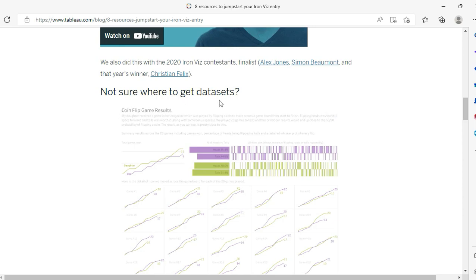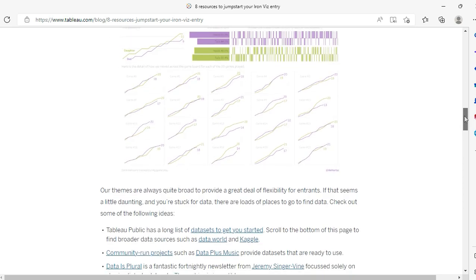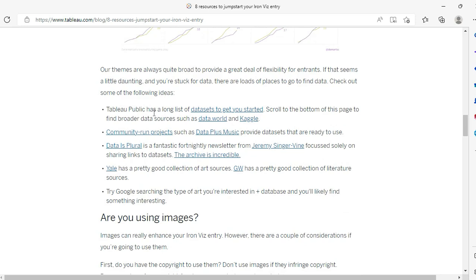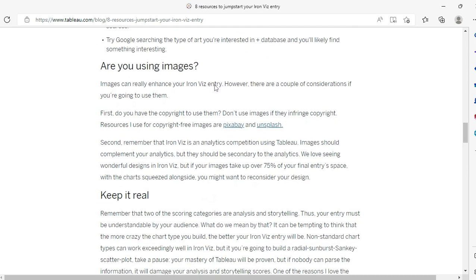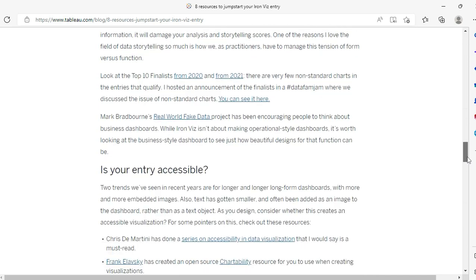Not sure where to get the data set? Tableau Public has a long list of data sets. You can click there, or Kaggle, a community run project. You get a ton of useful data sets there. It will also show you the path from where you can download free images. You have to be pretty sure about the images you download and put in your dashboard, because those should be free, otherwise there will be copyright issues.